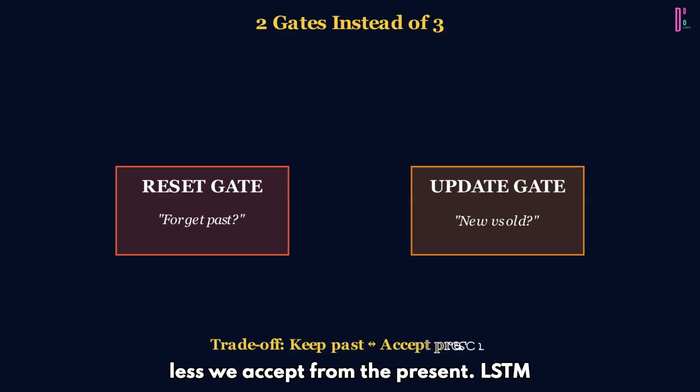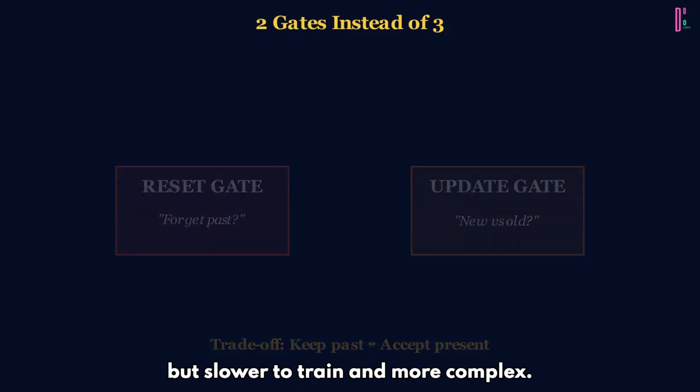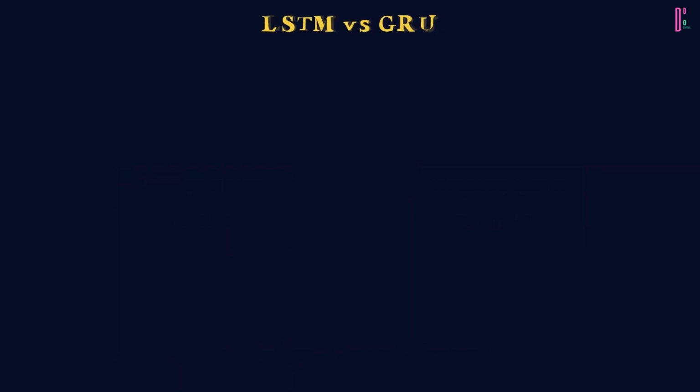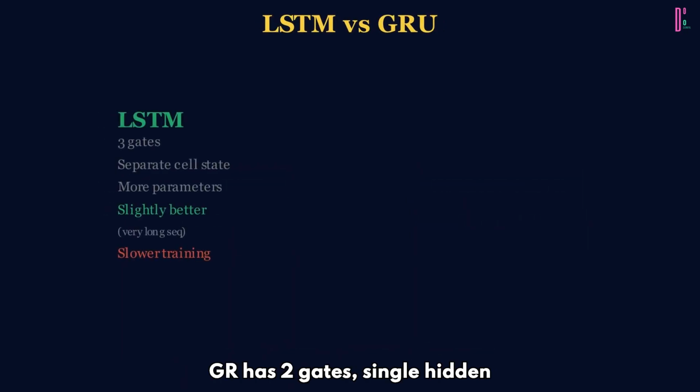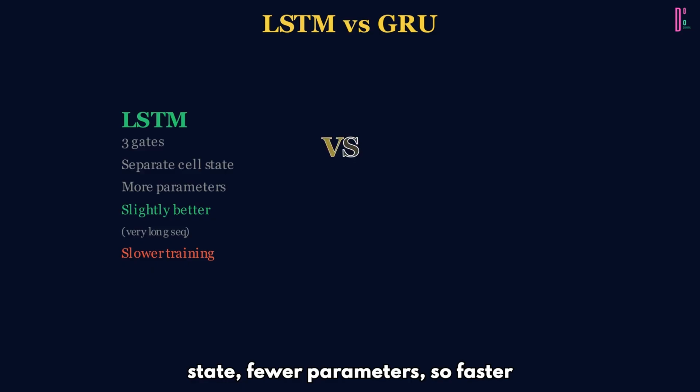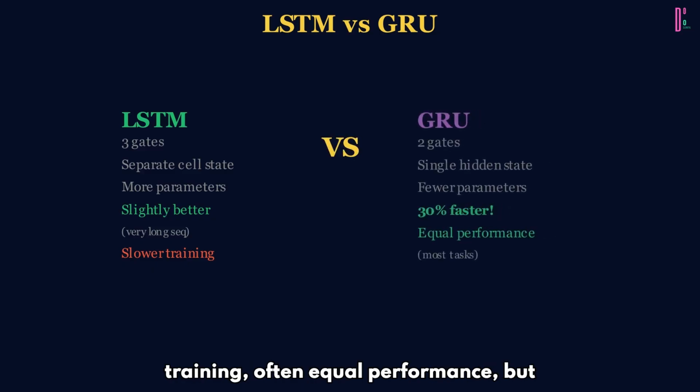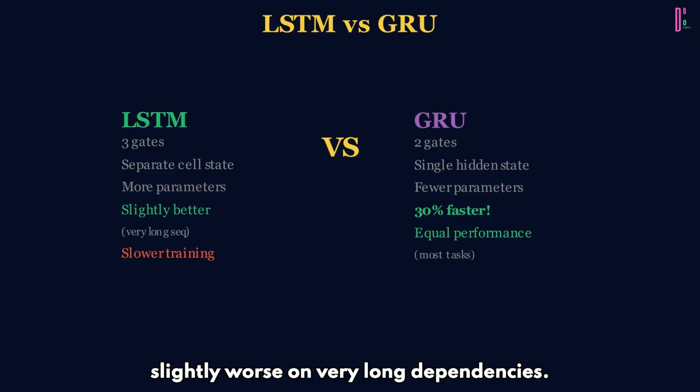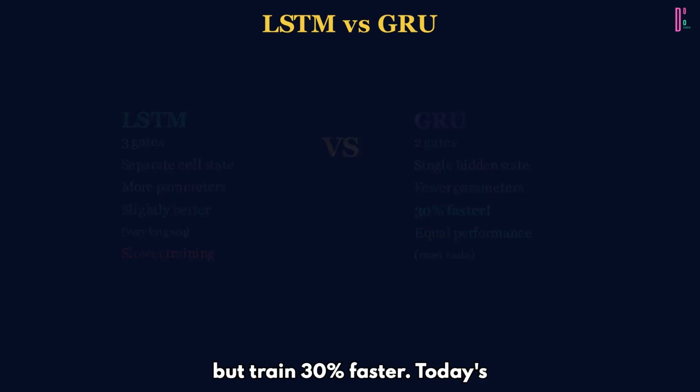LSTM versus GRU. LSTM has 3 gates, a separate cell state, and more parameters. It's slightly better for very long sequences, but slower to train and more complex. GRU has 2 gates, a single hidden state, and fewer parameters, so faster training, often equal performance, but slightly worse on very long dependencies. In practice, GRUs perform almost identically to LSTMs on most tasks, but train 30% faster.